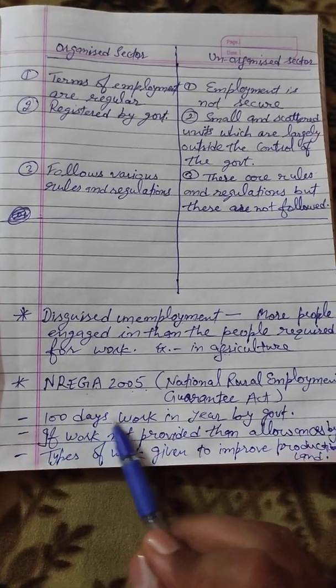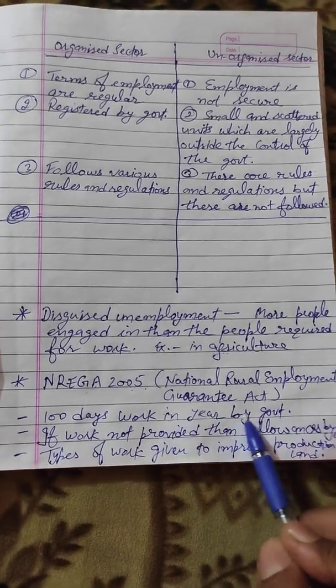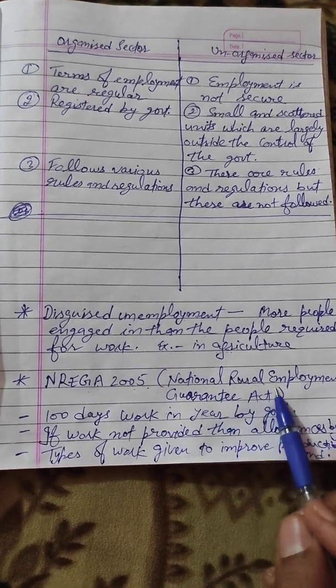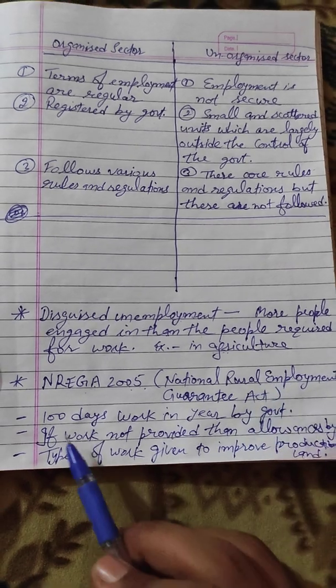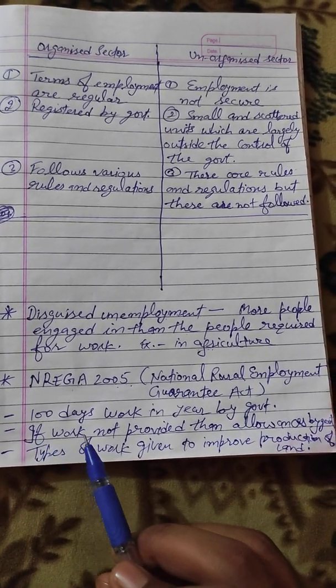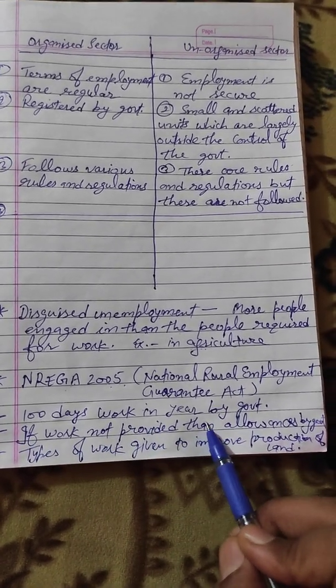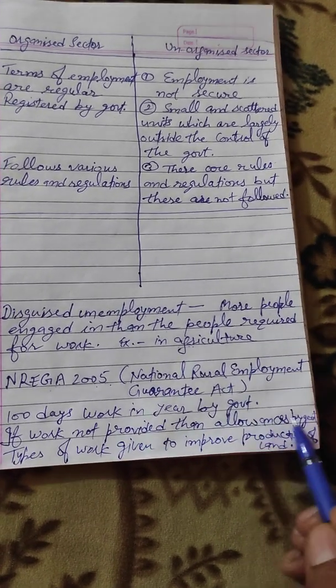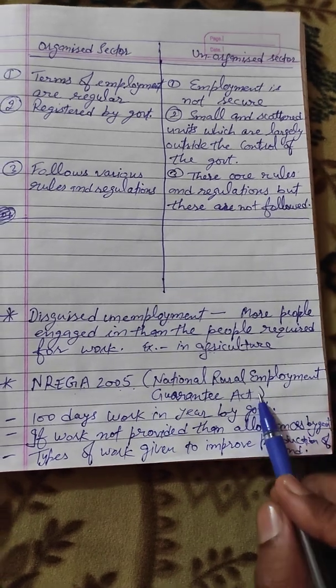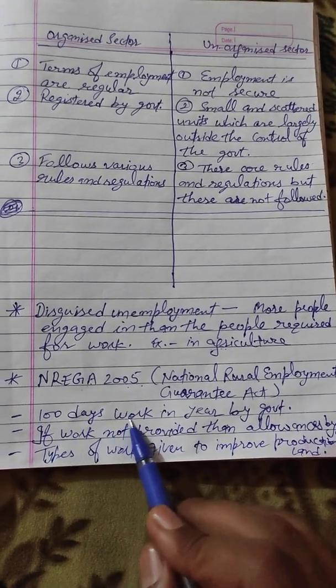The first one is 100 days of work in a year provided by the government to rural people. The second one is, if work is not provided by the government, then the government provides allowances to the people if they are not getting the 100 days of work.